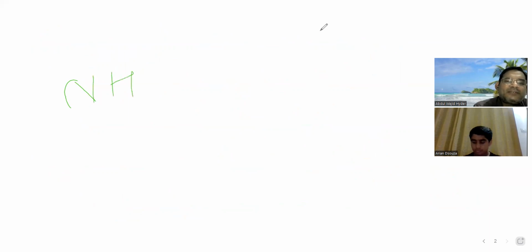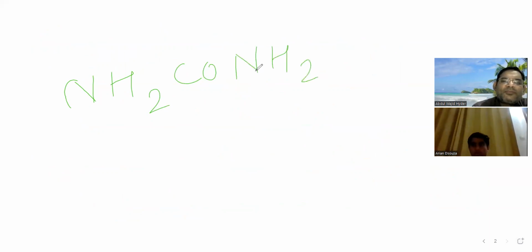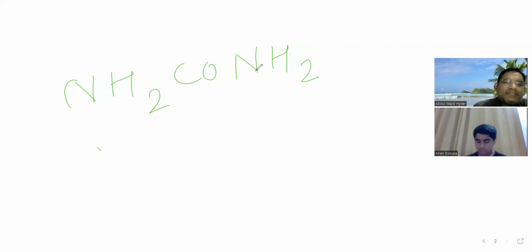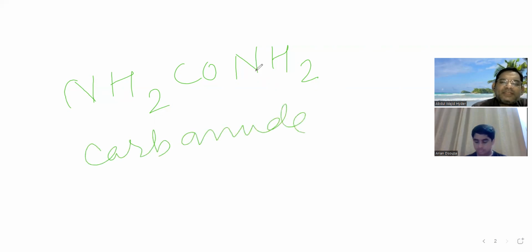What is urea? NH2CONH2, this is urea. This is carbamide. He synthesized urea, that is carbamide, in the lab.